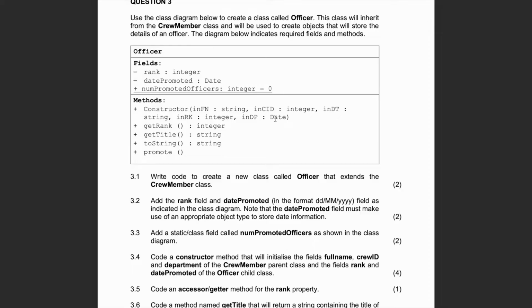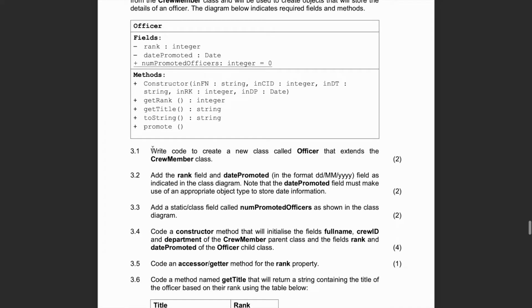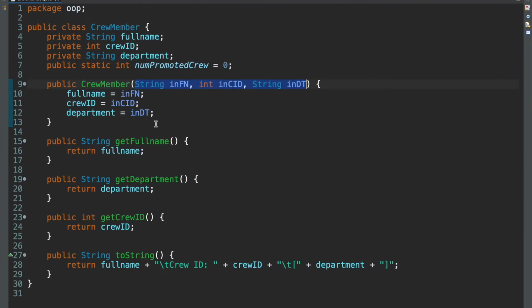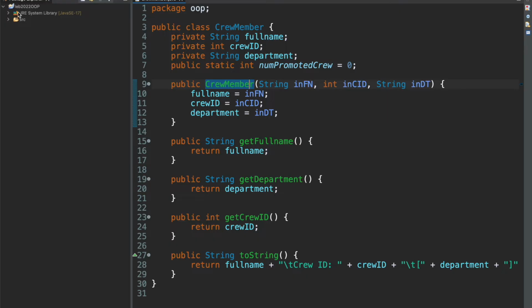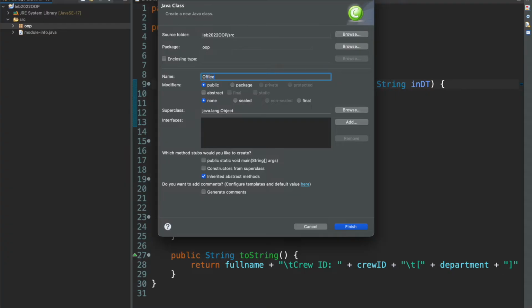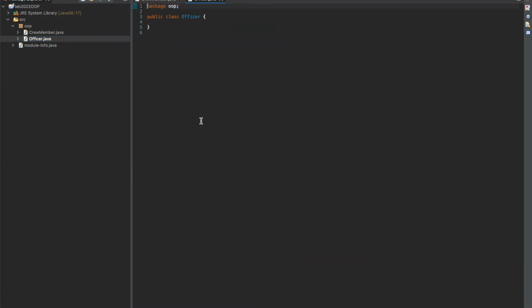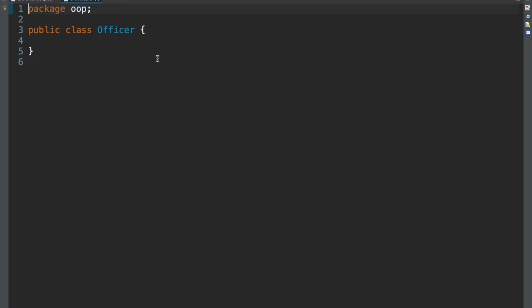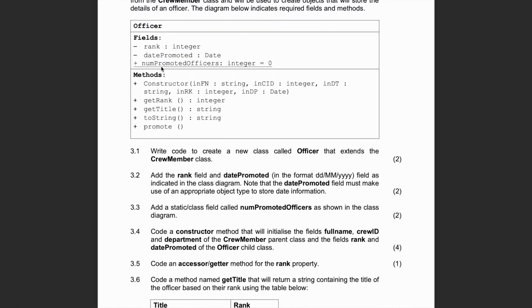So let's do that. 3.1 says, write code to create a new class called officer that extends the crew member class. So let's jump to the code. So we come here and then we create our new class called officer in this case. Finish, close, zoom. Okay. So we see here that we have two fields that we need to make private and a public one.